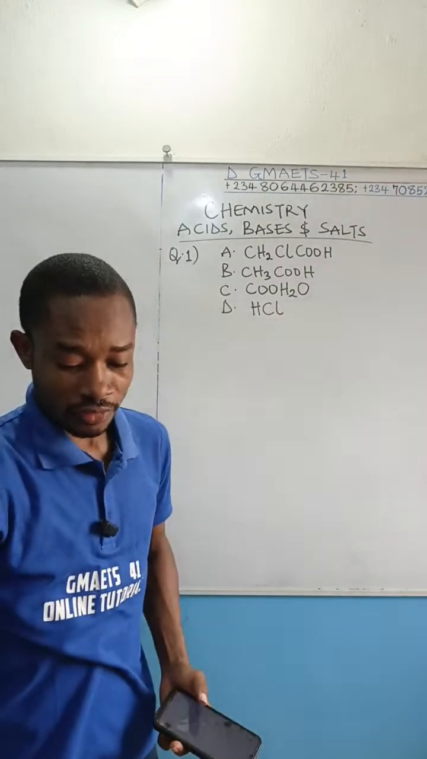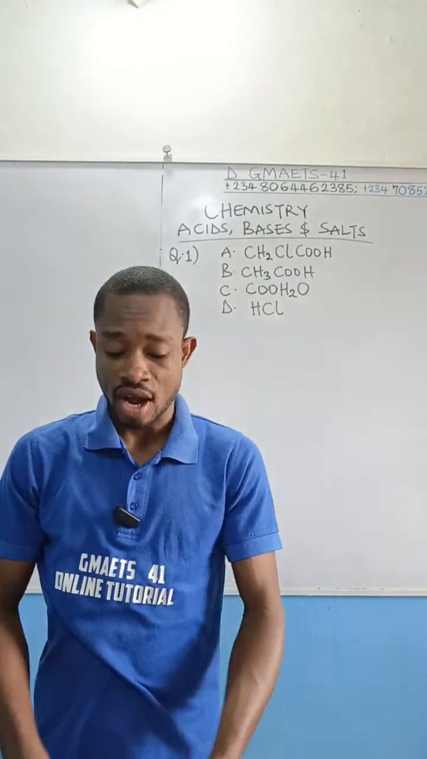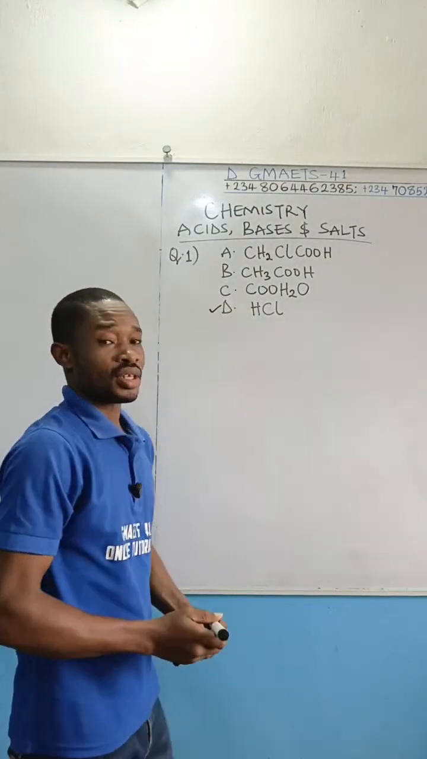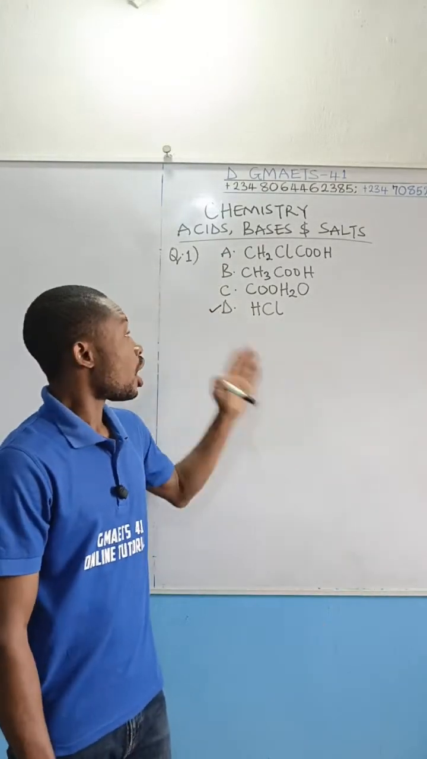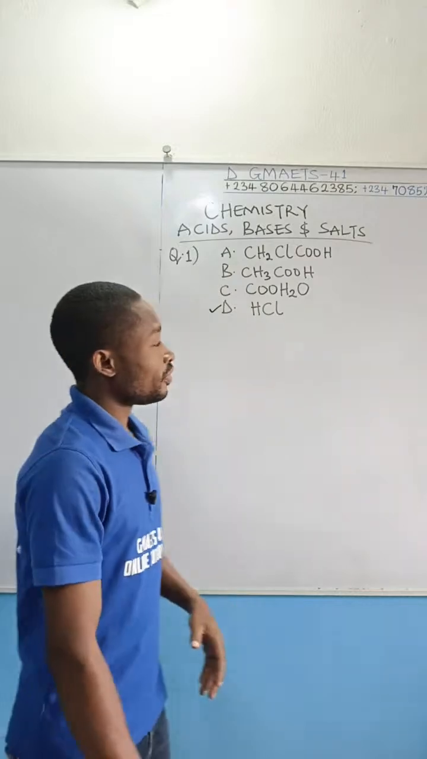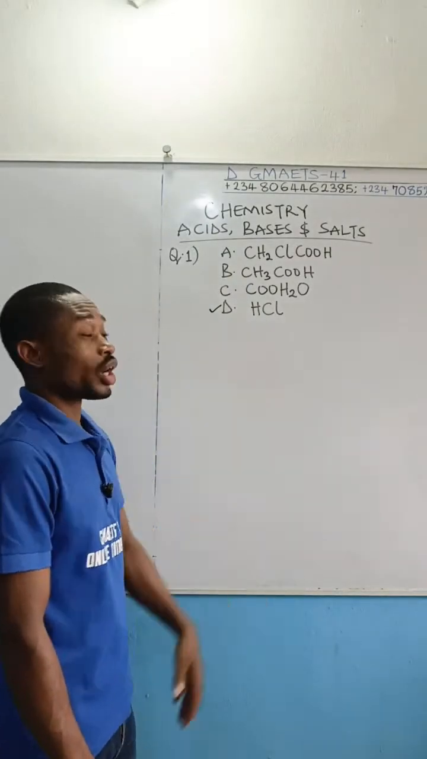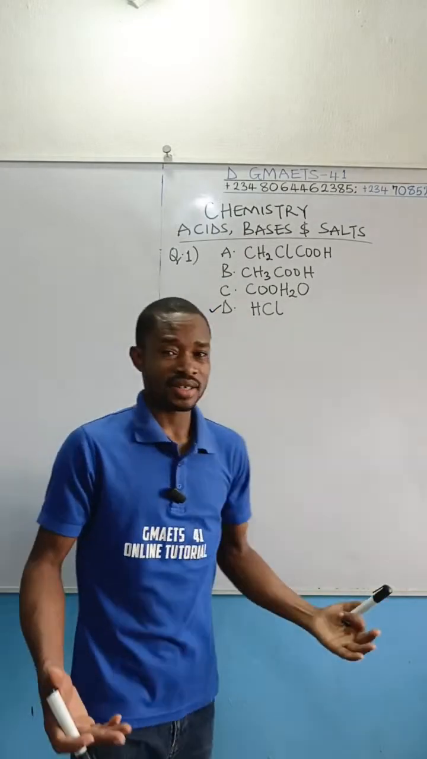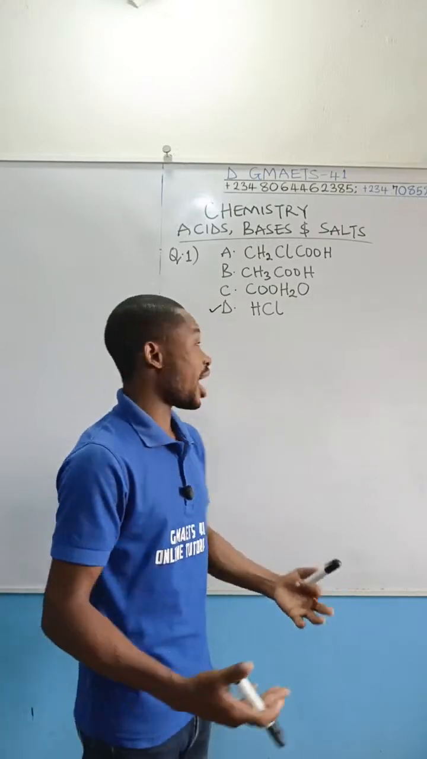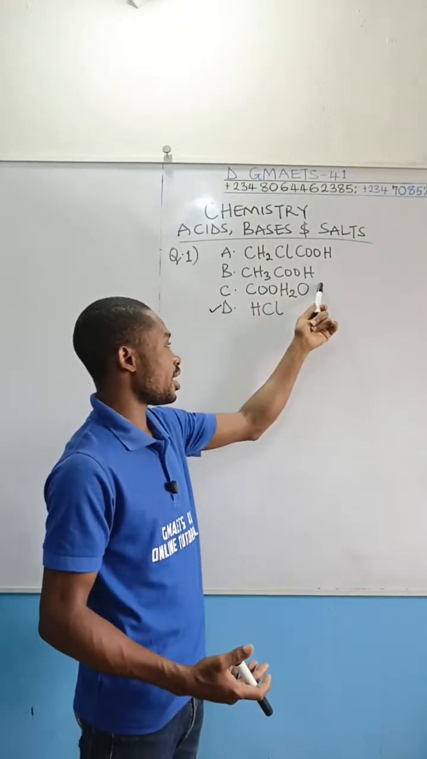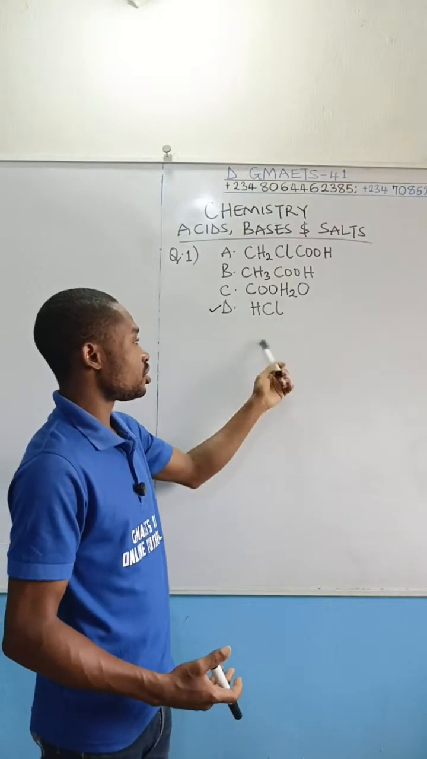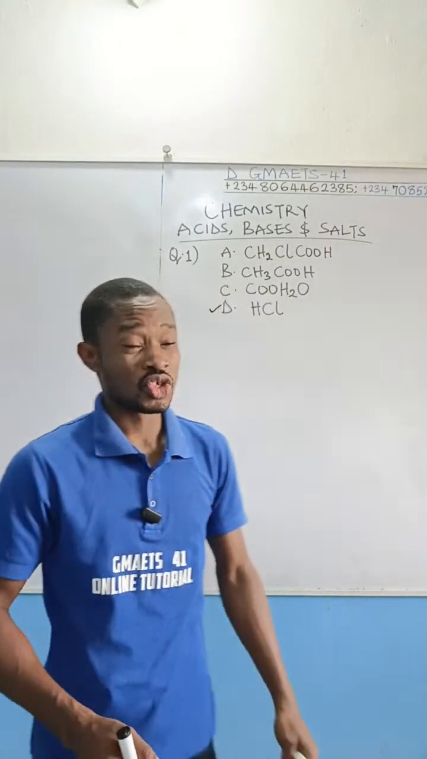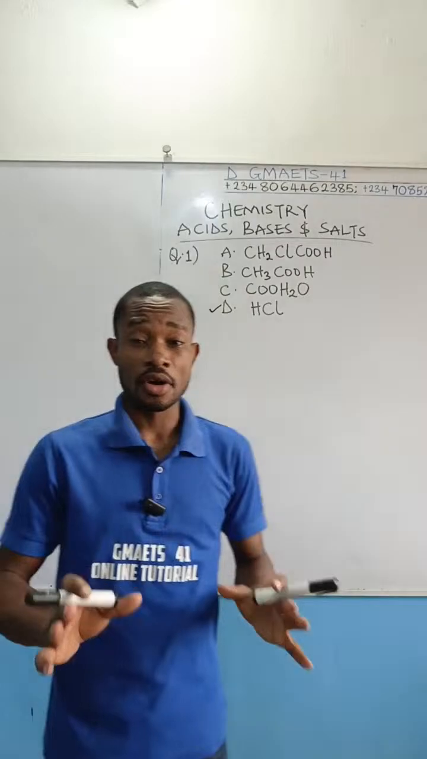Now, which one of the acids given there is the strongest acid? The correct answer is option D. The strongest acid is hydrochloric acid. Options A, B, and C are organic related, and organic acids are weak acids. Are you getting me right? They are weak acids. I'm trying to figure out what this compound is, but it's of no use to us right away. The correct answer here is hydrochloric acid.